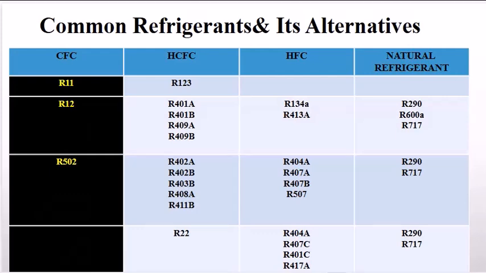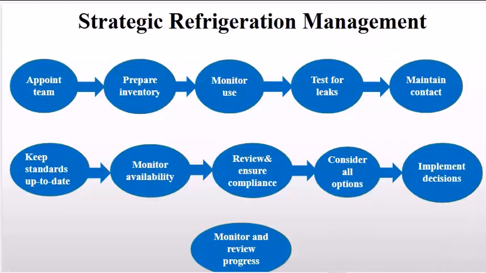Common refrigerants and their alternatives. Several common refrigerants and their alternatives include CFCs like R11 and R12, HCFCs like R123 and R22, and HFCs such as R134A. Natural refrigerants include options like R290 and R717. Transitioning to these alternatives is essential for reducing environmental impact.